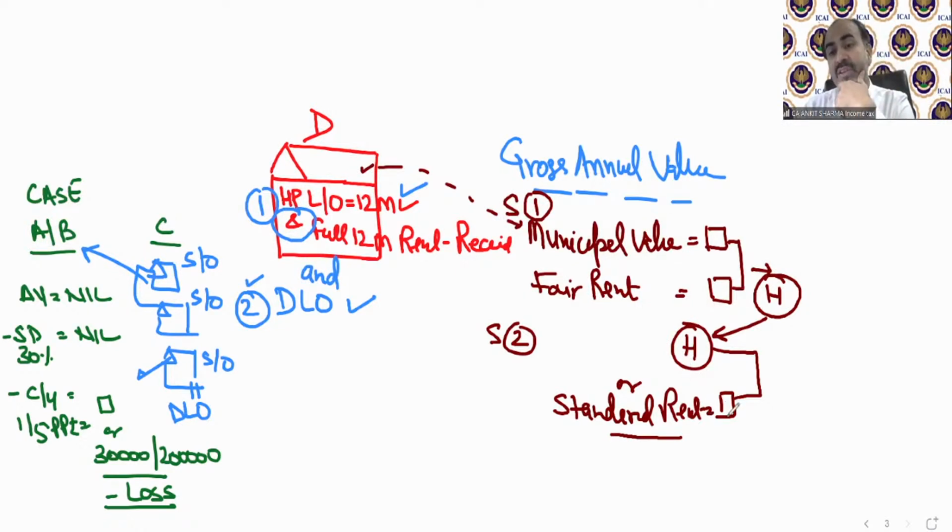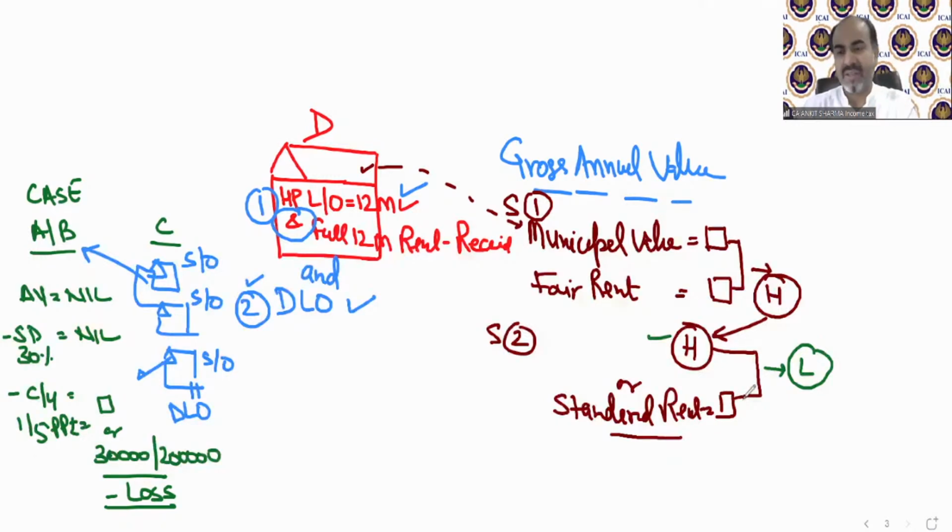And whichever is lower, listen carefully, is not going to be the gross annual value. Have patience, it will come. The lower of this value or standard rent is again not going to be treated as gross annual value. When gross annual value will arrive, it will arrive.